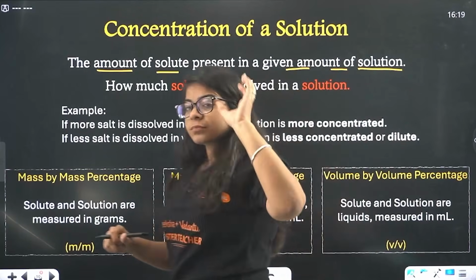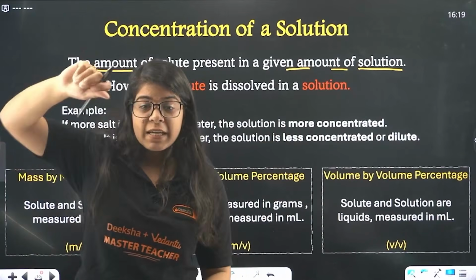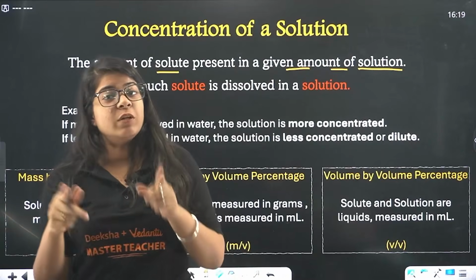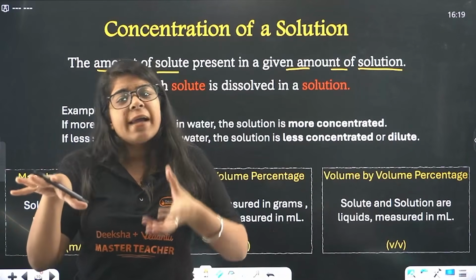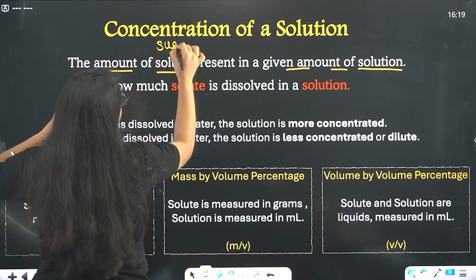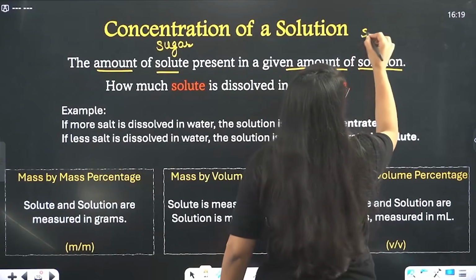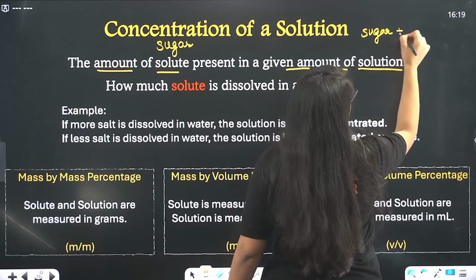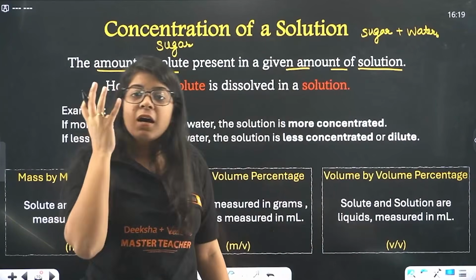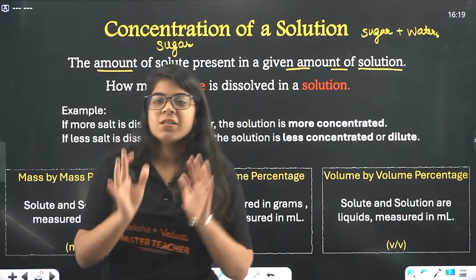So what you have to do, you don't have to remember water. Just remember what you are putting and what you are drinking. You are not drinking simple water, but water that is getting sweetened by sugar. So remember sugar and the sweetened water only. The amount of solute, the amount of sugar that is present in a given amount of solution, that is sugar plus water, not just the water. So that number of teaspoons of sugar present in the complete solution is called your